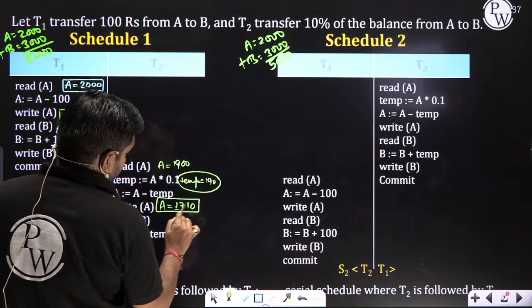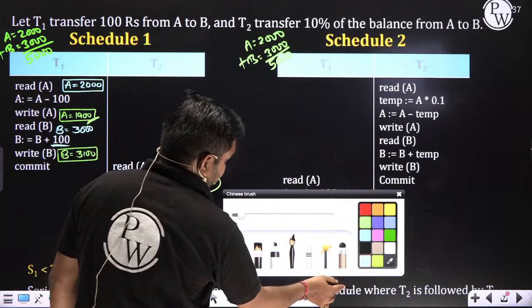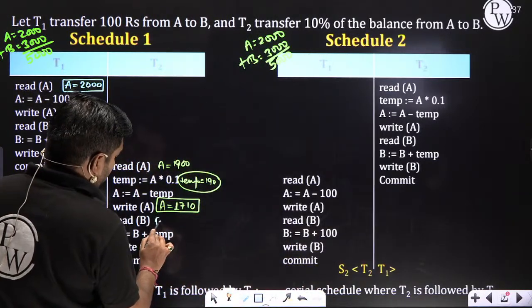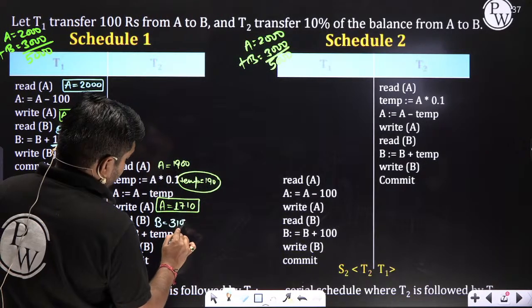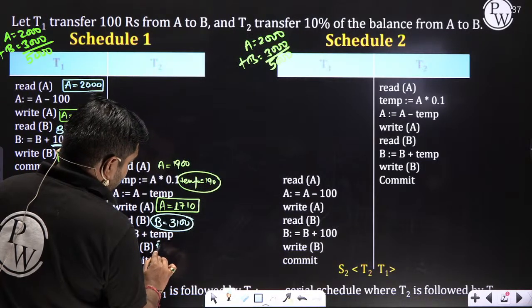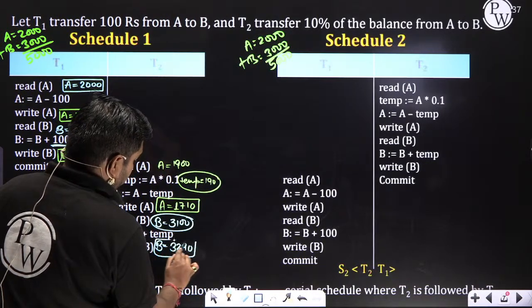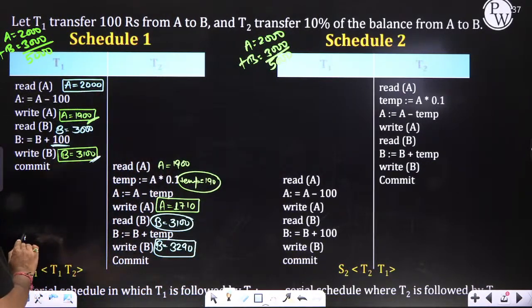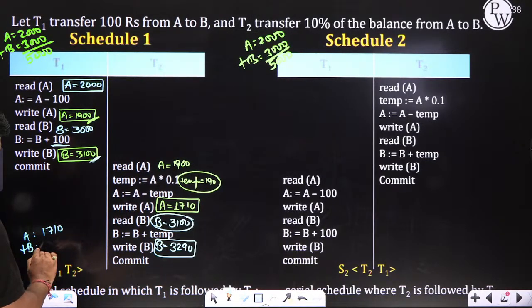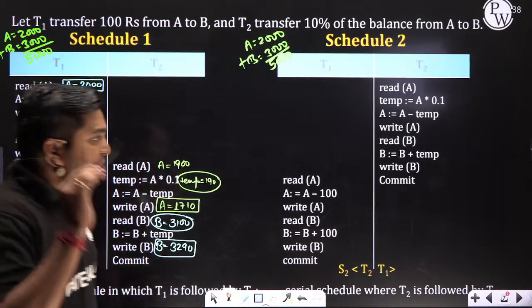1710. Second, B value is how much? B value is 3100. When you read and add temp, then what is the answer? B value is 3290. So what is the final value of A plus B? A value is 1710 and B value is 3290. You are getting 5000.